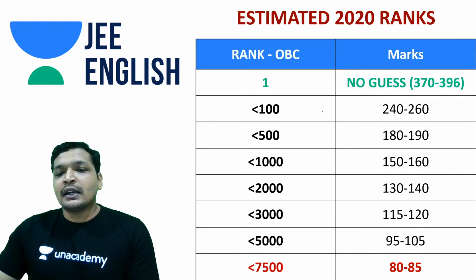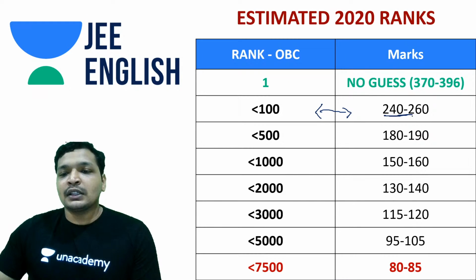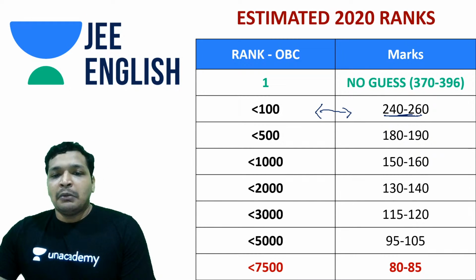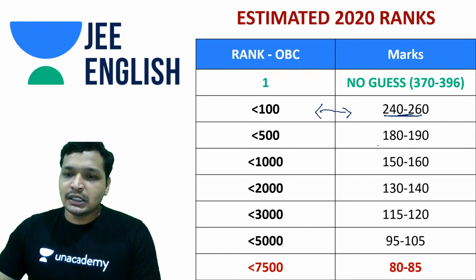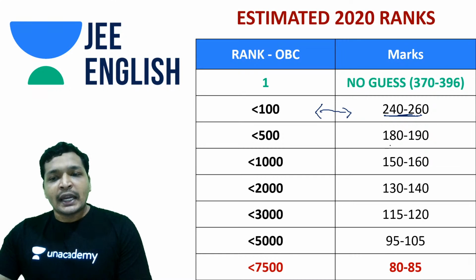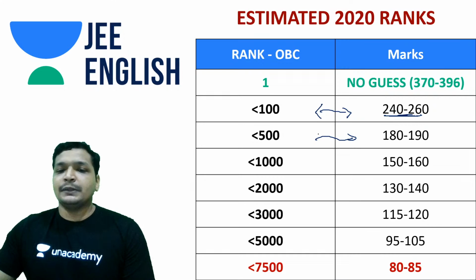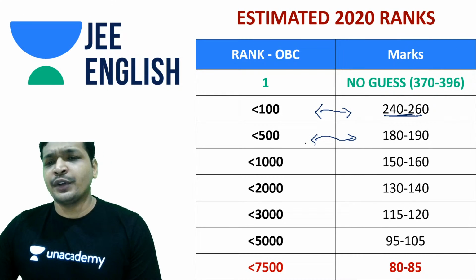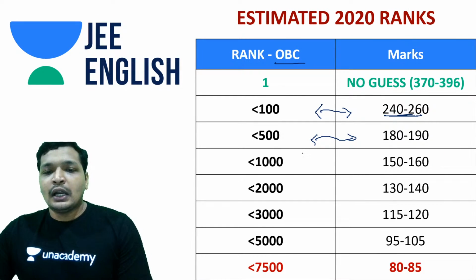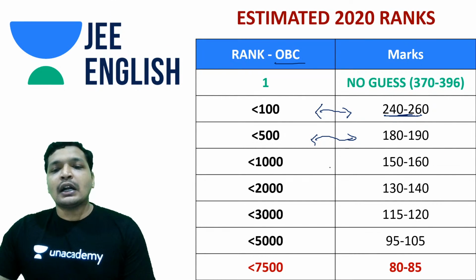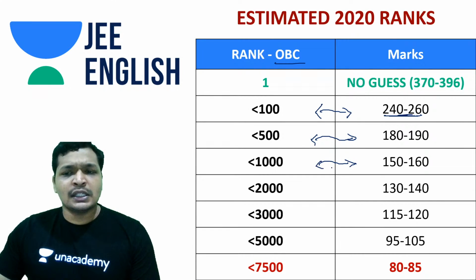But for below 100 rank, maybe anywhere around 240 to 260. This is something that can be done. If you have got this kind of rank, you'll get into the best branches. But anywhere around 190, you can expect to get into old IITs with good branches, and that is how it is going to be. So this is, I guess, the OBC category. And that being said, below 1000 rank, you'll get into IITs, and you need anywhere around 150 to 160 and odd.